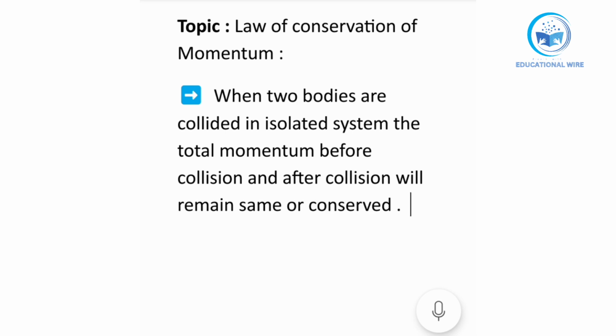Okay, so this is the basic definition of law of conservation of momentum, that when two bodies are collided in isolated system, the total momentum before collision and after collision will remain same or conserved.